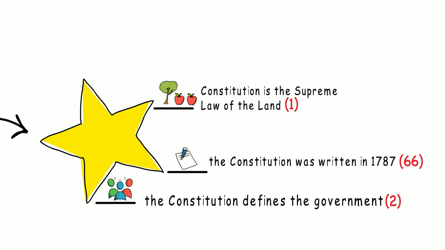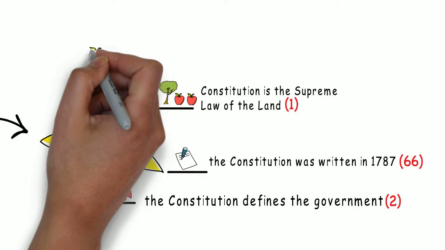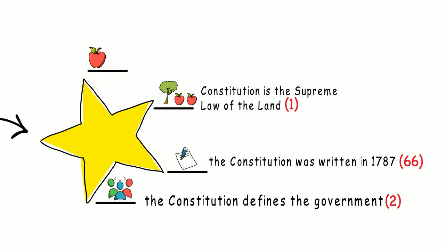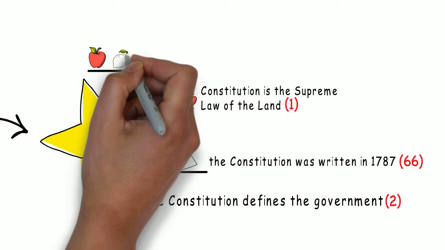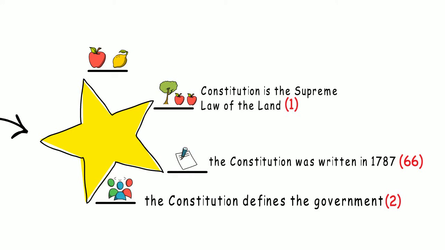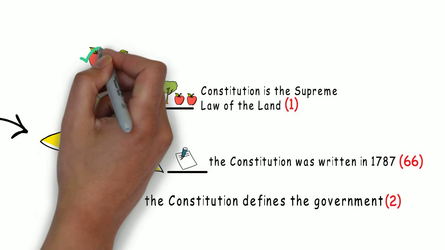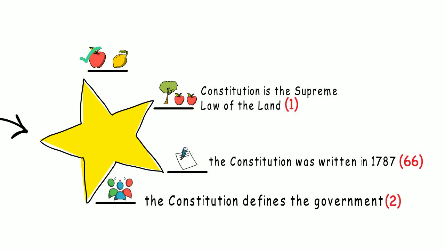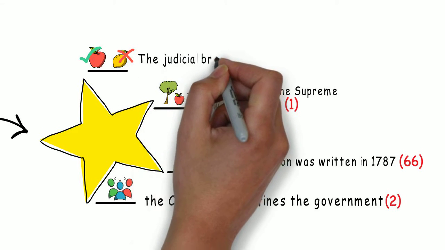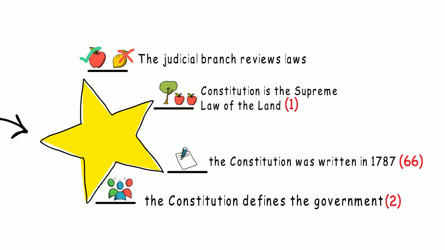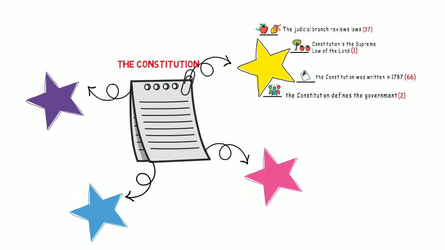When a law is voted in the United States, the judicial branch of the government, also called the courts, reviews the law to make sure that it is not against the Constitution. This means that the law must look like an apple. This is question 37. The judicial branch reviews laws.